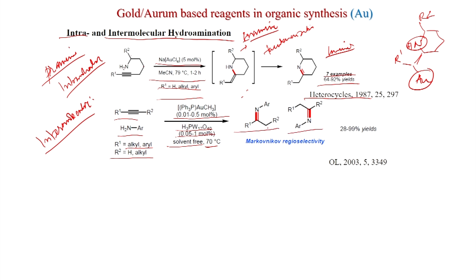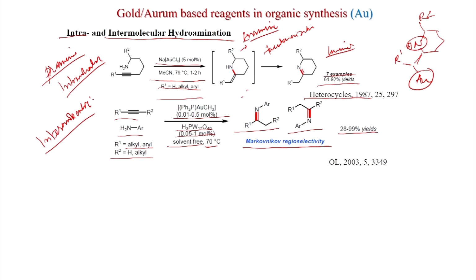Two imines can be possible, but the Markovnikov regioselectivity will happen. So, the addition will take place at the more substituted center, that we will see, and this product is obtained in 28 to 99% yield. This was published in Organic Letters.